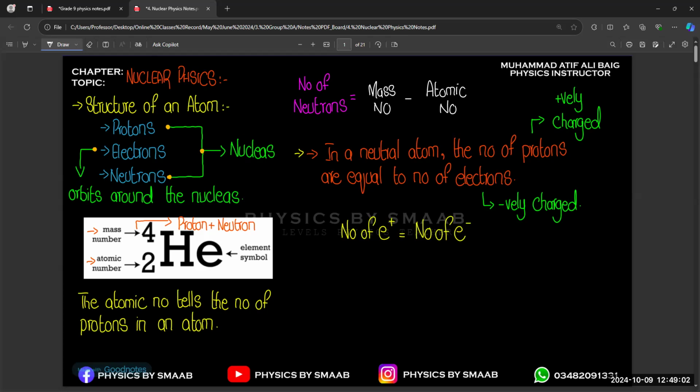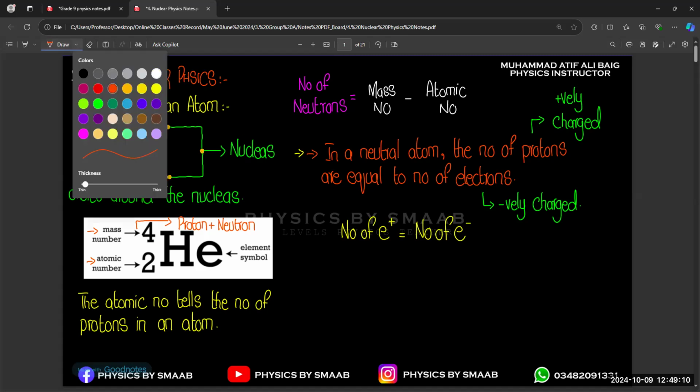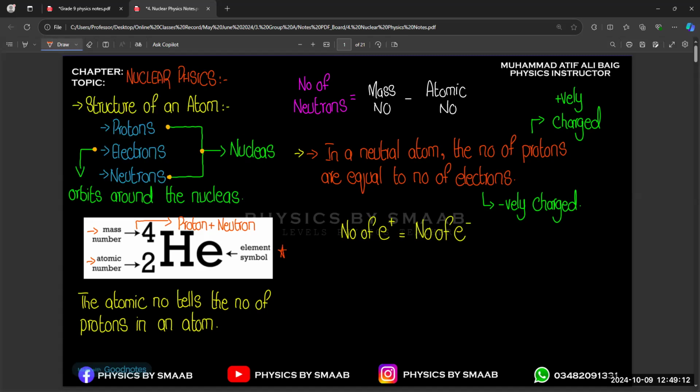If we take an example, there are two numbers given, in the superscript and in the subscript of the element. There is a picture attached also. For example, we have helium. There is a number in the subscript and a number in the superscript. The number in the subscript is called the atomic number, and the number in the superscript is called the atomic mass or mass number.